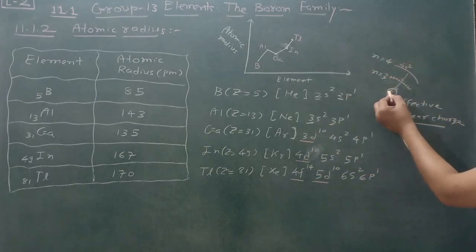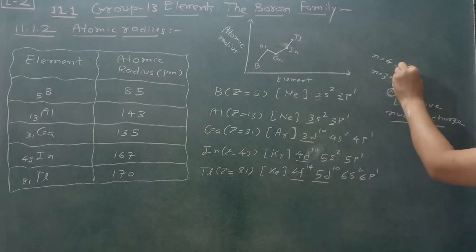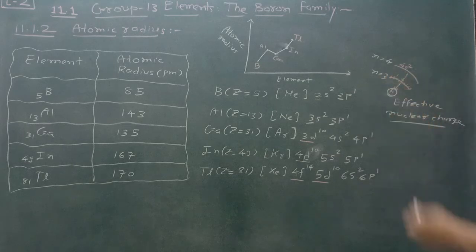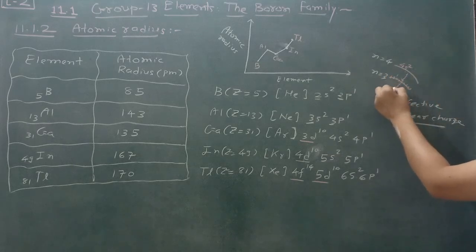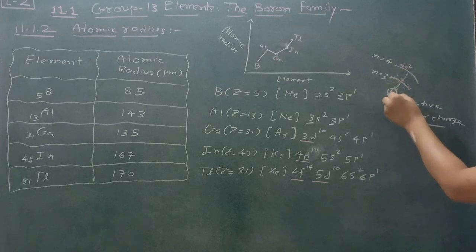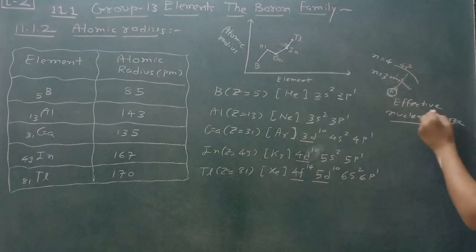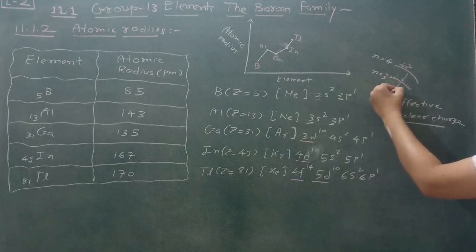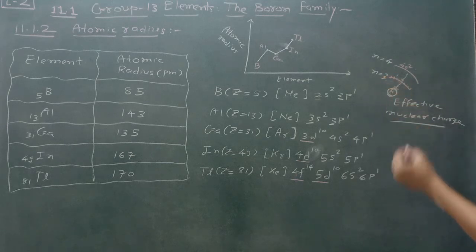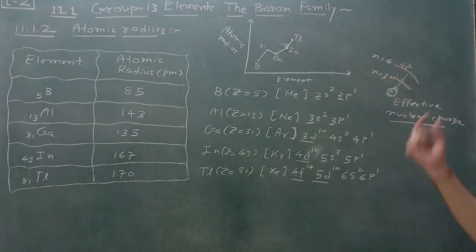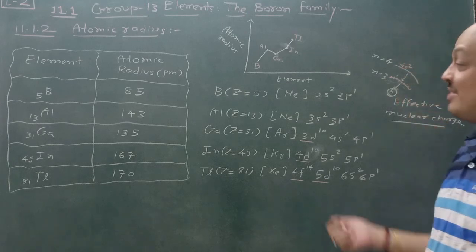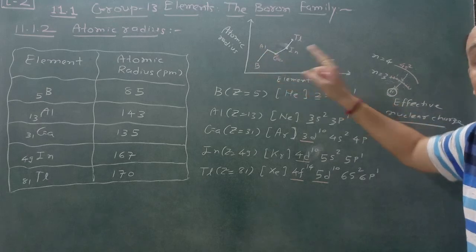So first of all, the electron entered in 4s2. Then once again they come back in 3d10, and that's why we can say that they are attracted towards the nucleus, and due to that the number of protons increases, so the effective nuclear charge also increases. So the attraction of these 3d orbitals, or 10 electrons, towards the nucleus is more, and then another 4p1 electron is entered, but attraction has occurred, and due to that atomic size decreases. This is all about aluminium to gallium.